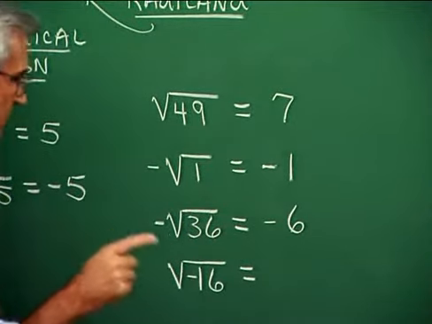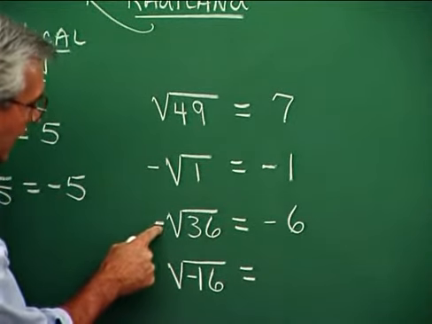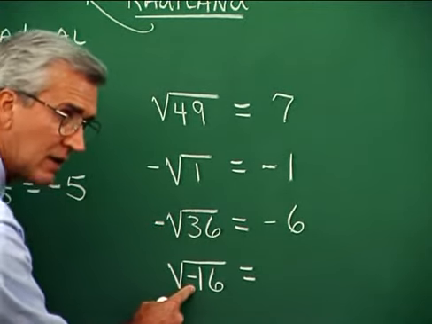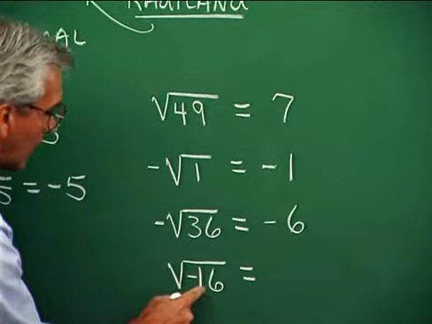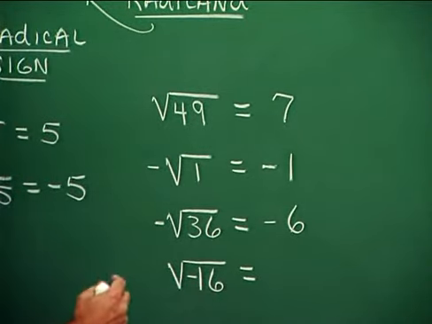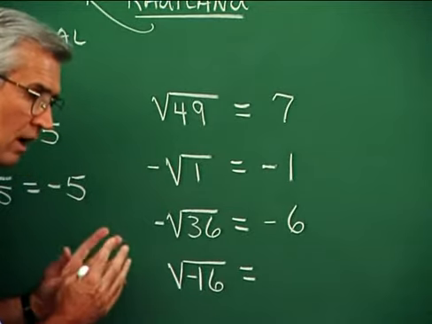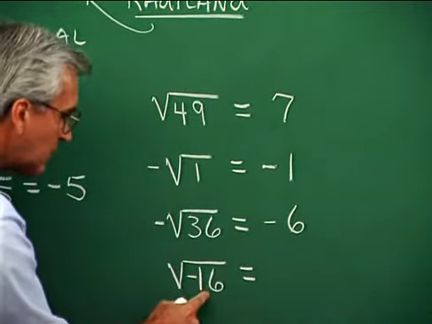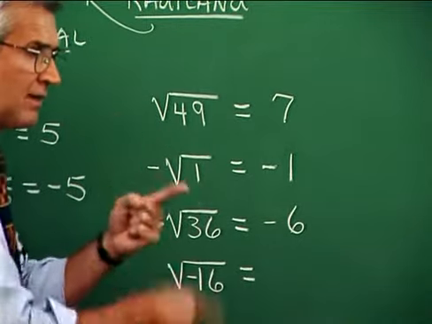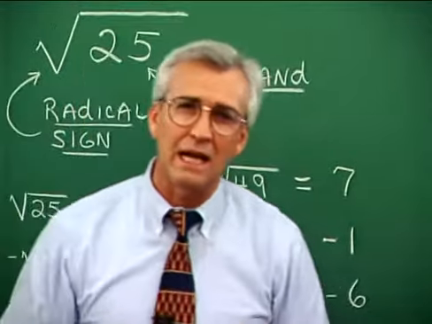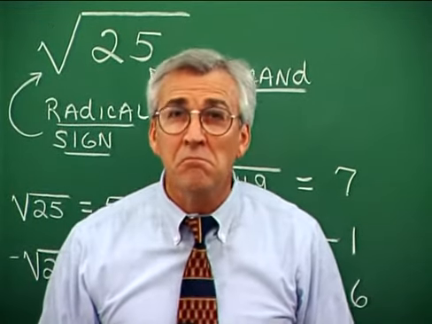Now, there's a big difference between having a minus sign out here to the left of the radical sign and having a negative sign inside of the radical, as part of the radicand. The square root of negative 16 would be a request for a number which, when squared, gives negative 16. That is, what number times itself is negative 16? Is there any such number we can multiply times itself to get negative 16?